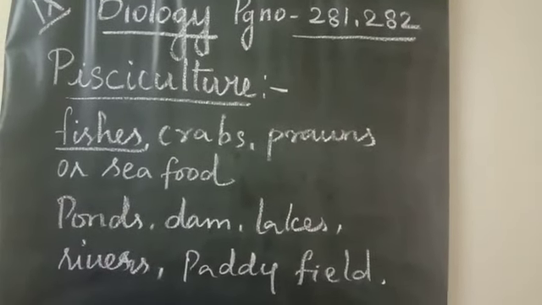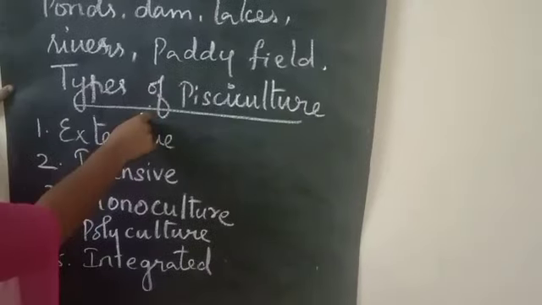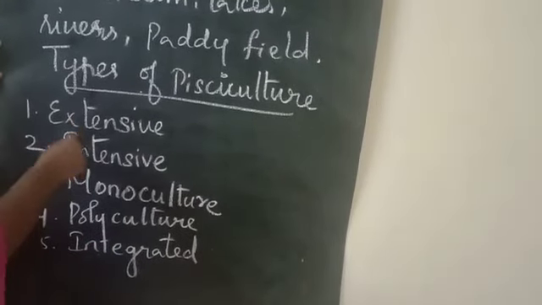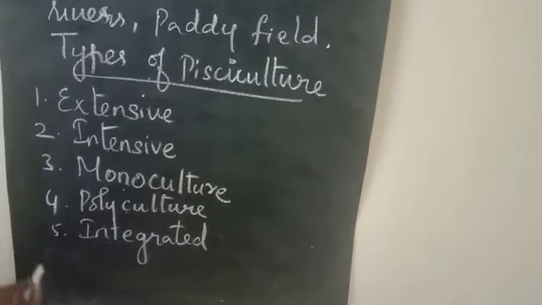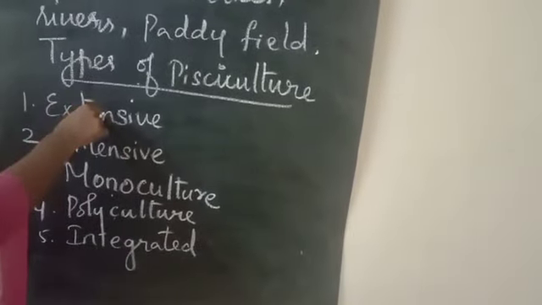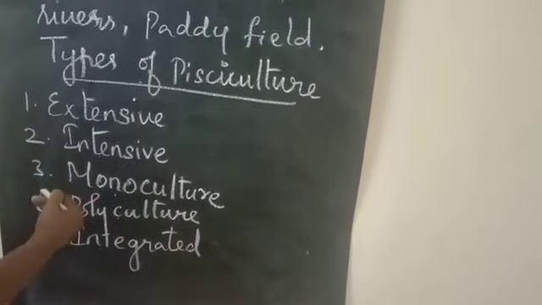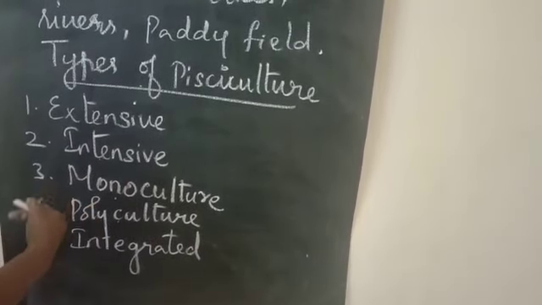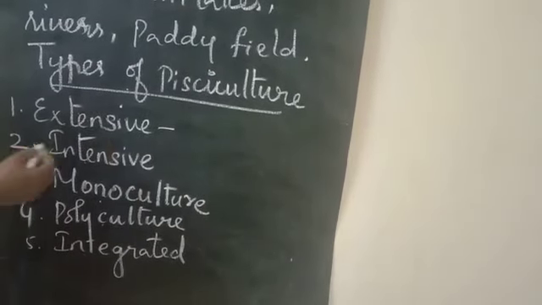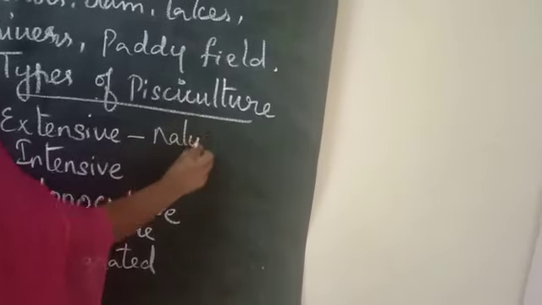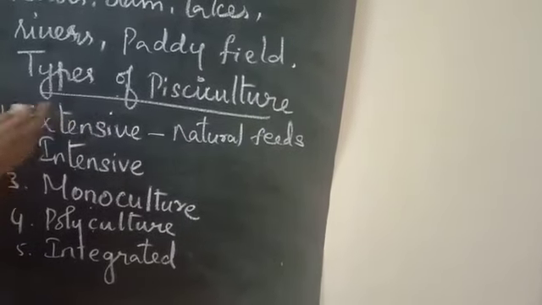And next we are going to see about the types of pisciculture. There are 5 different categories: extensive, intensive, monoculture, polyculture and integrated pisciculture. What do you mean by extensive pisciculture? It is nothing but the culture of fishes in large areas with a low stocking density, and natural feeds are provided. So this is called extensive fish culture.